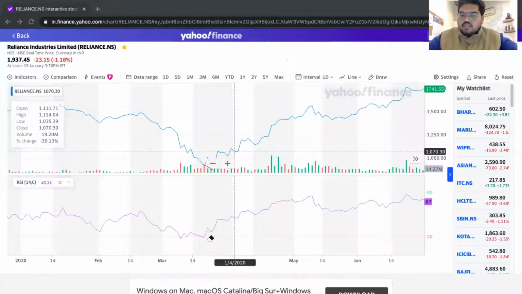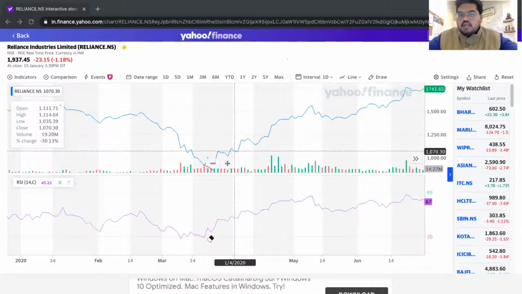Now, RSI is an oscillator, all right? It is a very strong oscillator. It has been updated many times. It is only based on the price of the stock. The earlier band was 30 to 70, but popularly nowadays it is considered between 20 to 80, and it's completely up to you guys where you want to keep the band to consider it oversold or overbought, right? So that's about it for RSI.